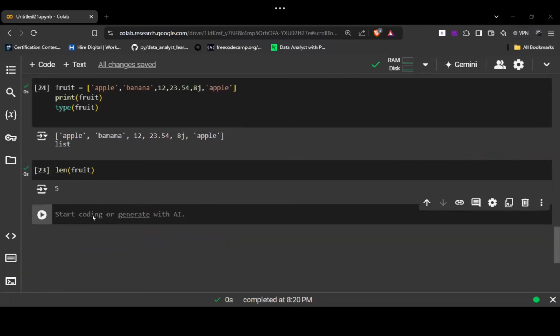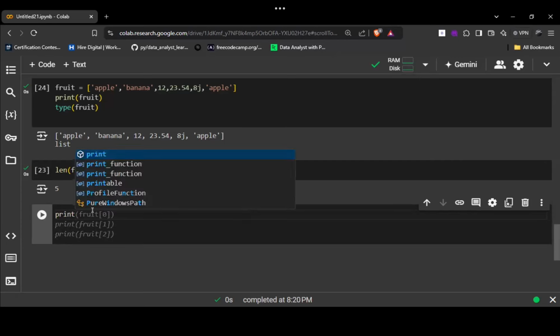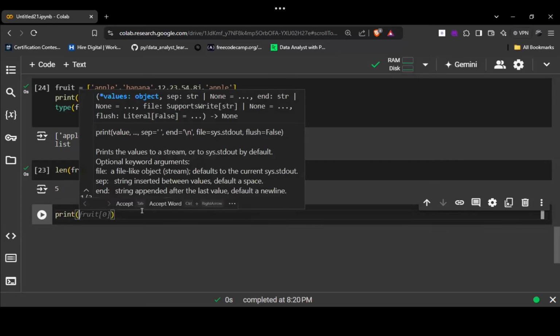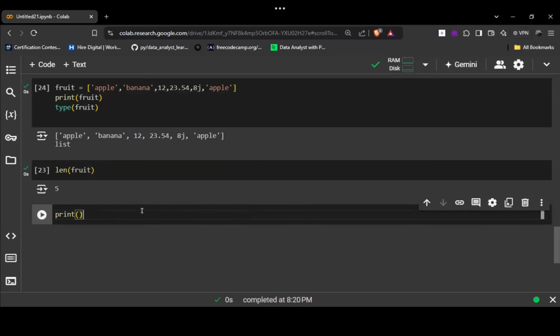List length we have checked. Type we have also checked. Now we'll see how we can access the items of a list. To check that, first I'll write print. Then, as I want to access an item of the list, what is the name of my list? Fruit. Right, it's fruit.